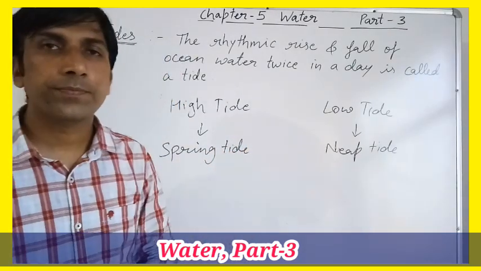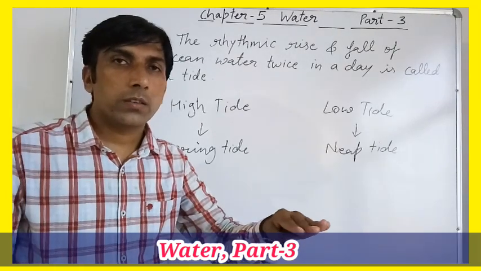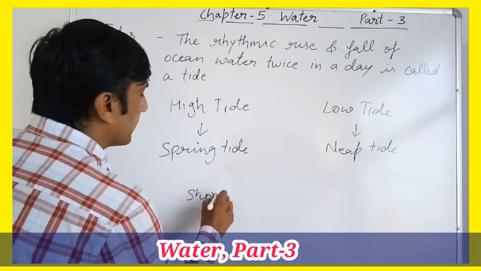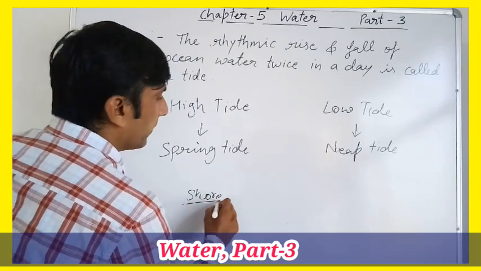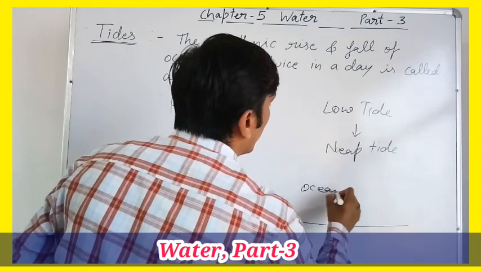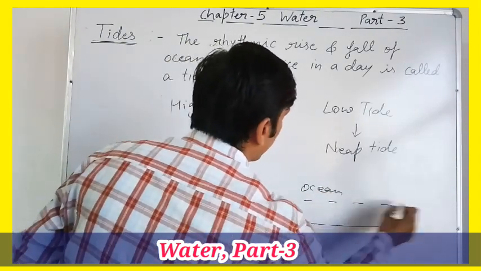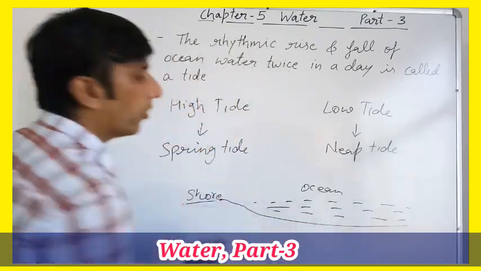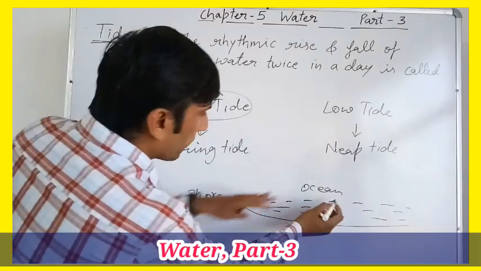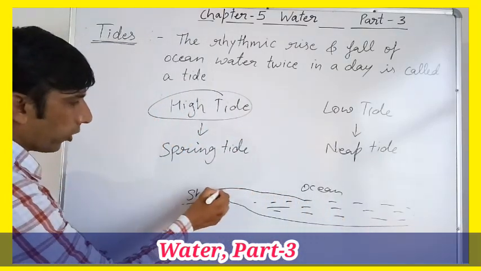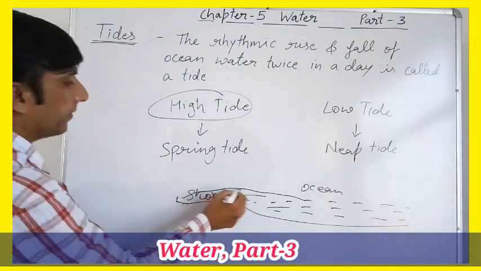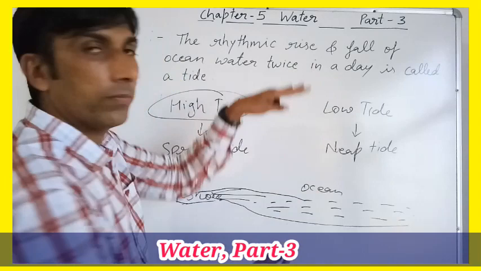In high tide, the sea water covers most of the areas of shore. For example, this is the seashore, clear? And this is the ocean, this is ocean water. During the high tide, water comes and covers most of the area of shore, like this. This is high tide, means water level comes up.